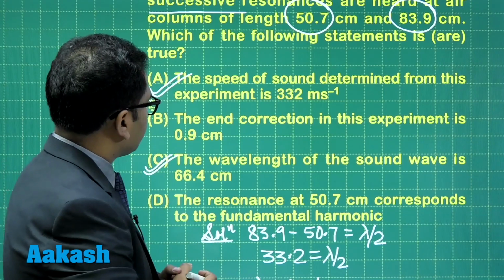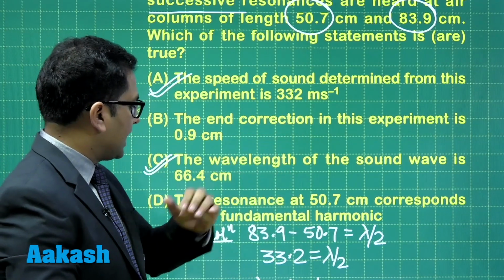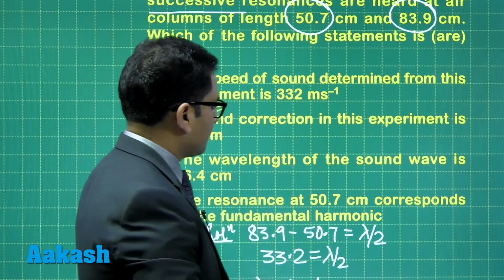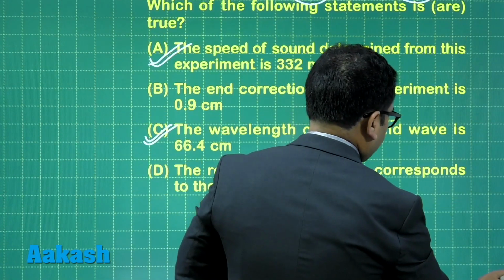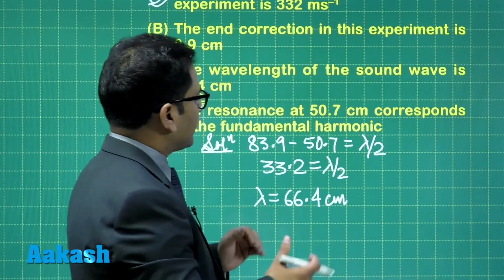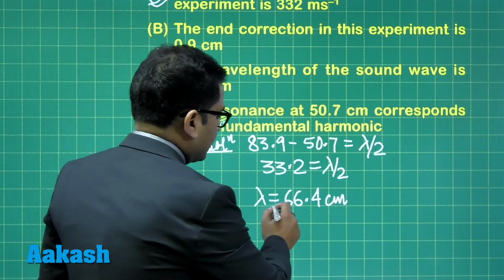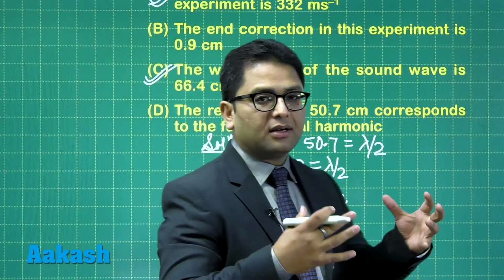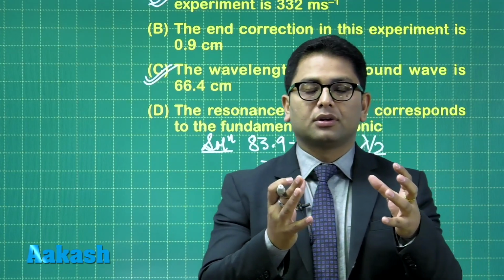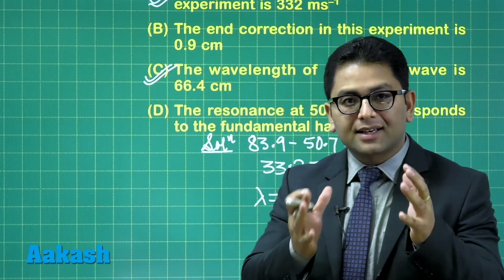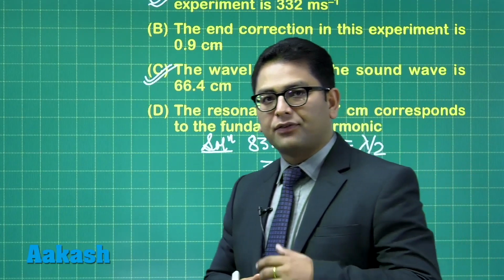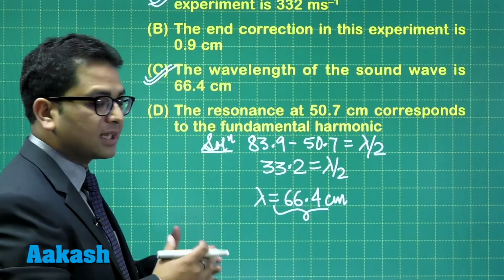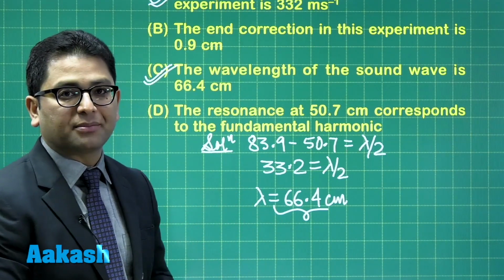Okay, even the C option has been correct now. The wavelength is 66.4. The remaining B and D has to be done. We'll have to calculate the end correction and whether 50.7 corresponds to the fundamental or not. The idea is very clear because this is lambda. In the fundamental, the length would be very close to lambda by 4. Why did I say very close? Because the end correction has to be considered. And for 66.4 centimeter, the 1/4 value would come something around 16 centimeter.